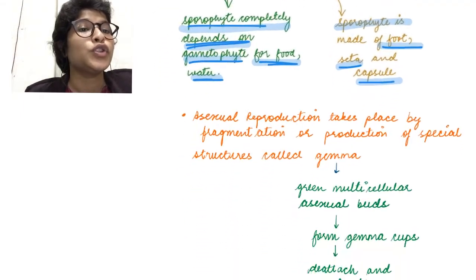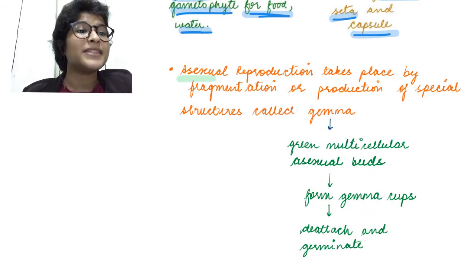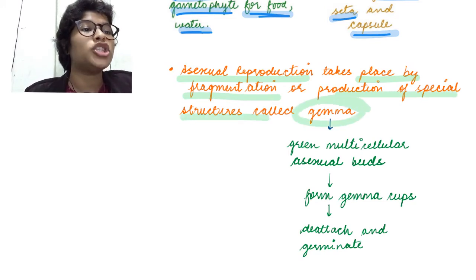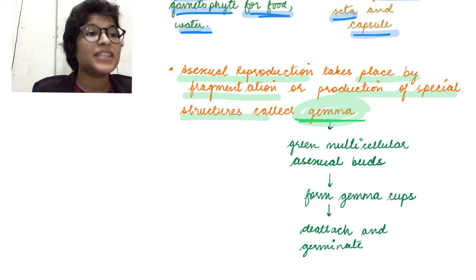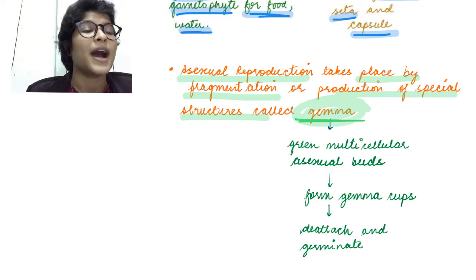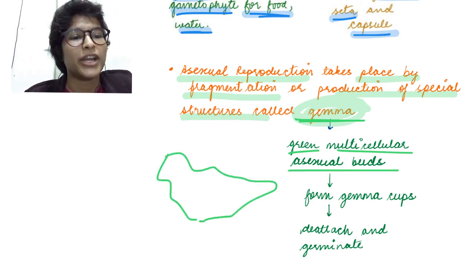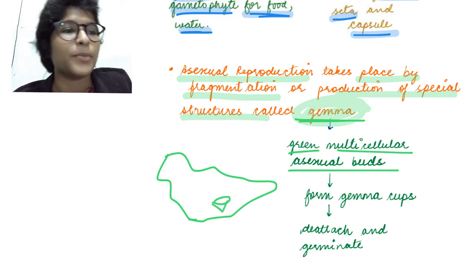Okay. So going on to asexual reproduction. Asexual reproduction takes place by fragmentation or production of special structures called gemmae. So what are these gemmae? These gemma cups are green multicellular asexual buds. If this is the body of our Marchantia, we can see that there are small cups rising from here.